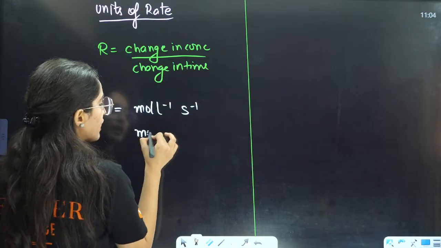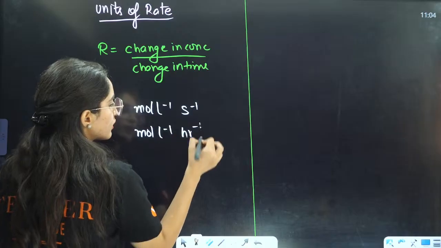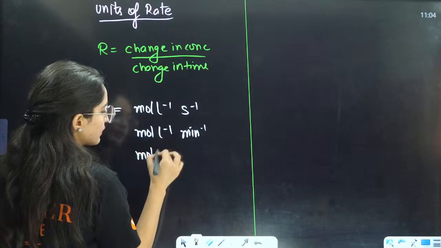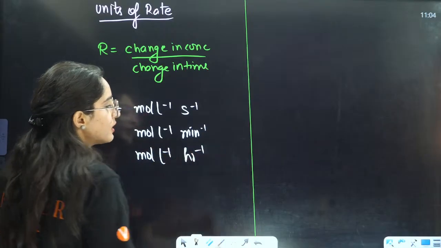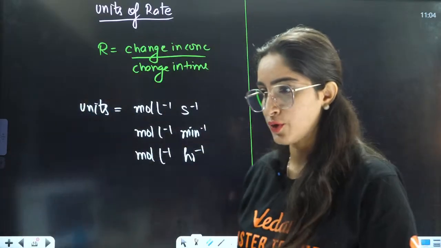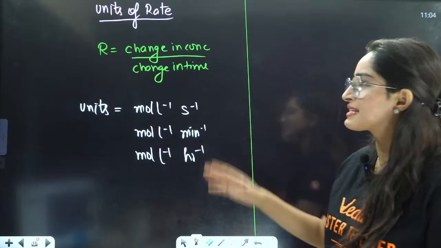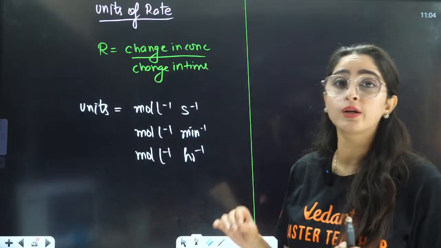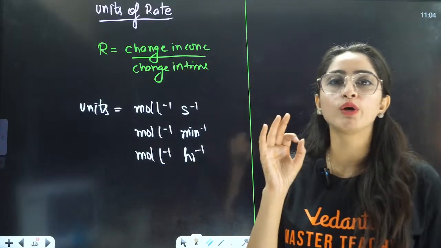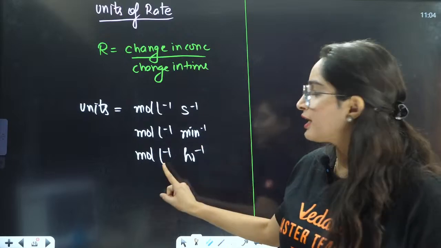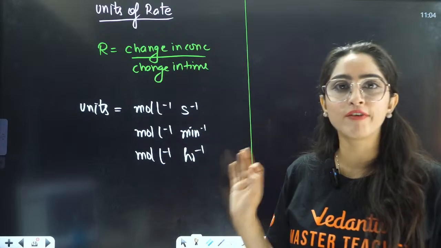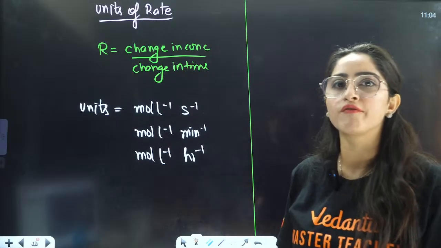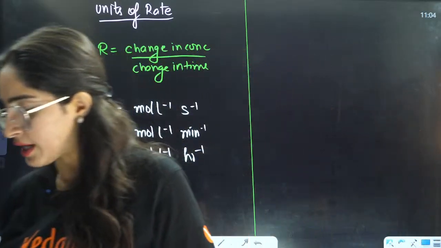The time can be in hours also, or minutes, there is no limitation on the time. Usually you will see seconds, but it can be seconds, minutes or hours. But volume, as you have seen in the molarity definition, will always be in mole per liter. That is why I tell you that mole concept is important, because the concentration terms are used everywhere.